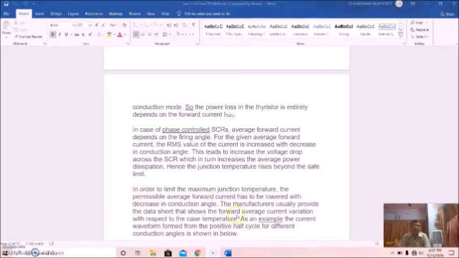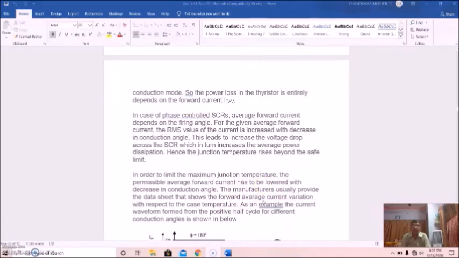So in order to limit the maximum junction temperature, the permissible average forward current has to be lowered with decreasing conduction angle.